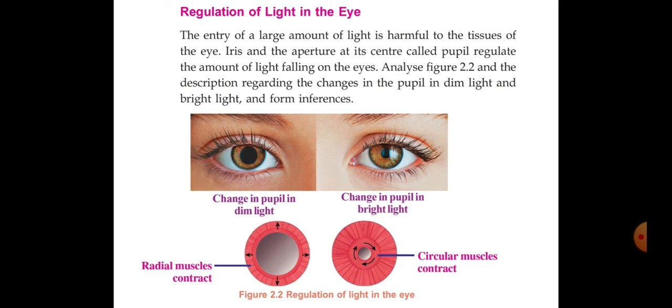But look at the next picture. Change in the pupil in bright light. If the light is bright, what will happen? The pupil size decreases. Look. So pupil size increase and pupil size decrease. That is the change happening in the pupil. So how is it happening? For that, just look down.